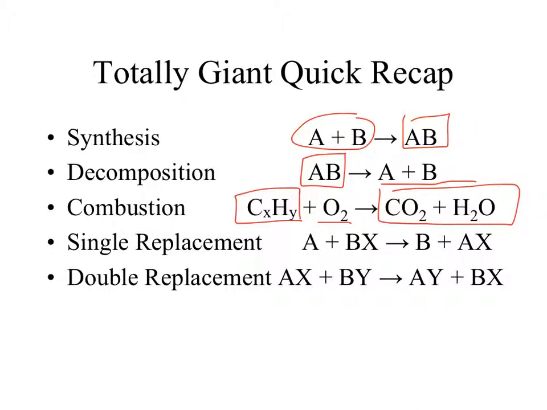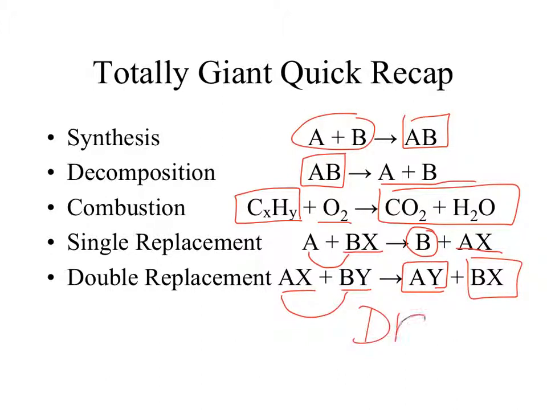Single replacement reaction, we said it was like a couple on a date and someone comes and steals their date. Now the new couple is formed and this poor guy that was on his date is now all by himself. I think Celine Dion wrote a song about that. And double replacement reaction is the last one. You have two compounds set up and two of the ions switch. In this case, A and B switched, so now A is with Y and B is with X. It is a big date swap. That is a double replacement reaction.